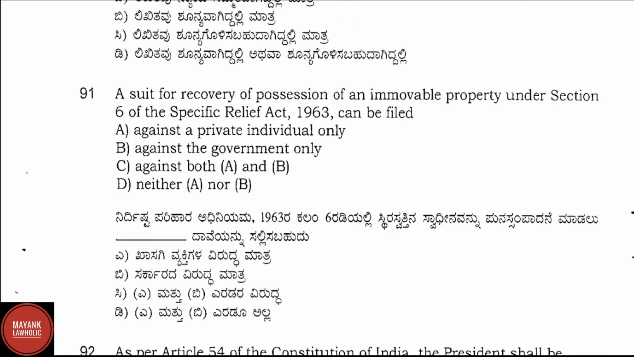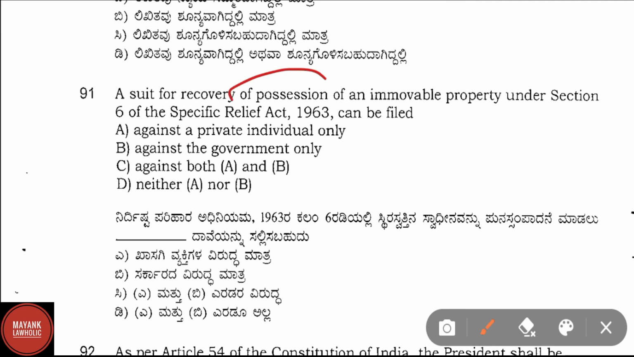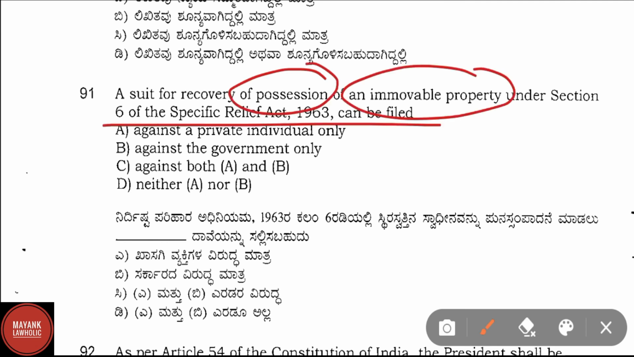Question number 91. A suit for the recovery of possession of an immovable property under Section 6 of the Specific Relief Act 1963 can be filed. Here correct answer is option A, that is against a private individual only.